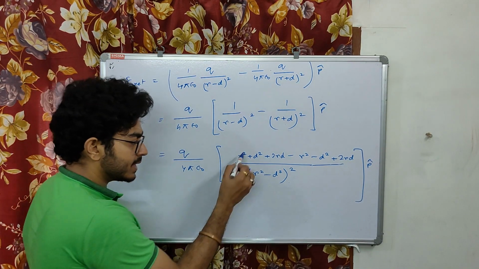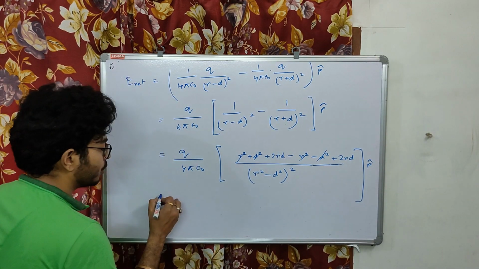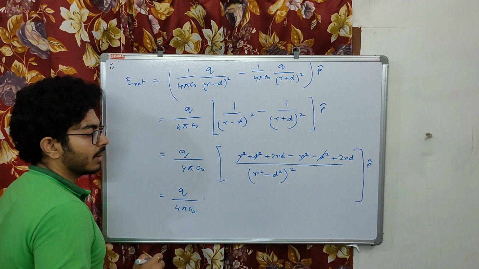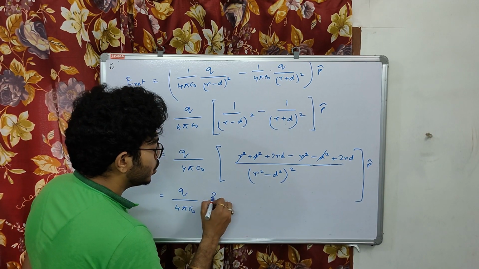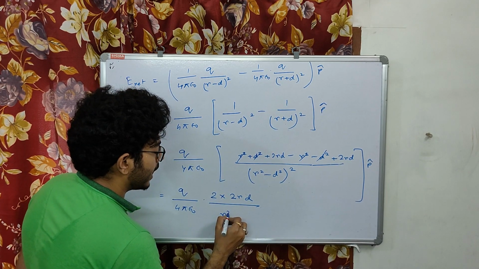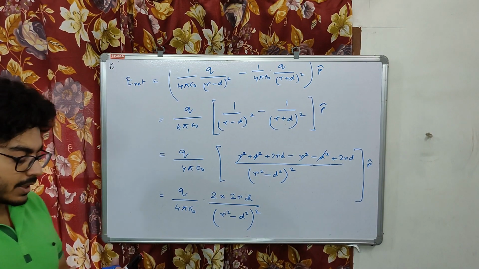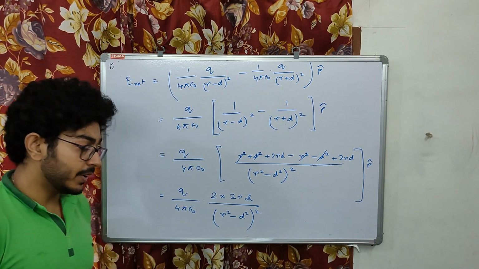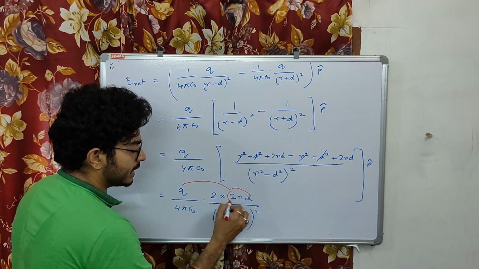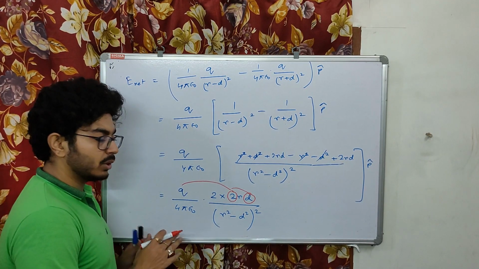So here we see r square and d square cancel out, and we are left with q by 4 pi epsilon naught into 2 into 2rd by (r square minus d square) whole square. Now see here, this q is multiplied with 2d, and we are going to get a dipole moment.